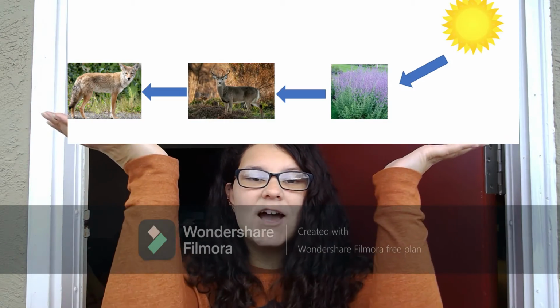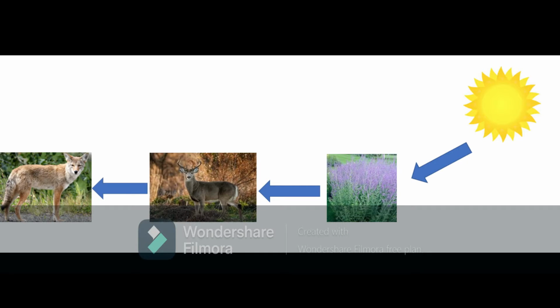So this is a food chain. Food chains show us how nutrients and energy is transferred from one thing to another. In this food chain, you can see it starts with the sun. This plant gets its energy from the sun and nutrients from the soil. The nutrients and energy from the plant is then passed on to the deer once the deer eats the plant. The nutrients and energy that was stored in the deer is then transferred to the coyote once the coyote eats the deer.